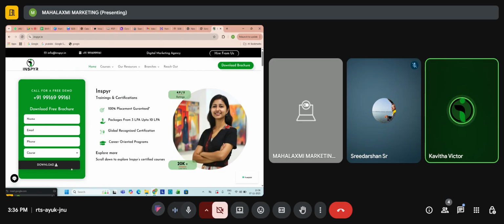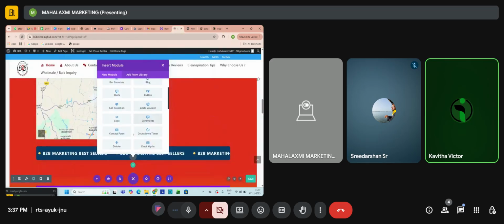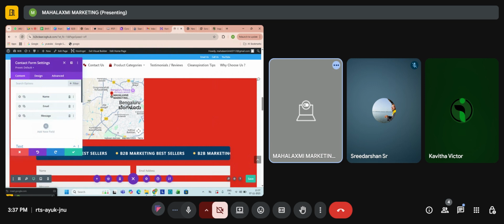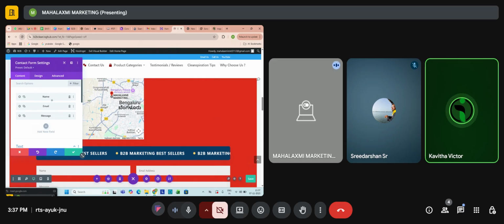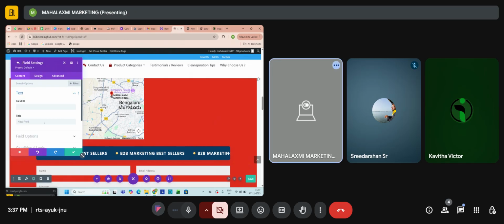Just go back to your front end. Yes, add this contact form. What fields do you want? By default, name, email ID and message are added. If you want to ask for the mobile phone number, click on add new field. What is the field ID? The field ID and title should be the same. Type it as phone number.